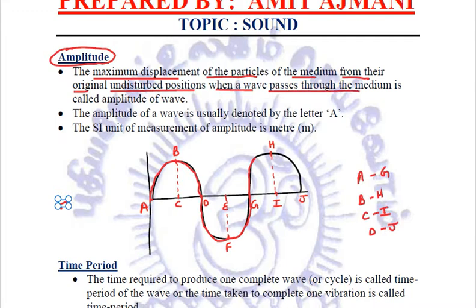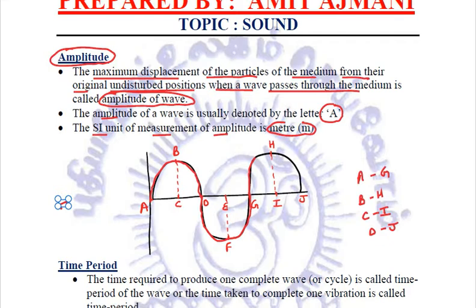So that maximum displacement is called the amplitude of the wave. And this amplitude is usually denoted by the capital letter A, and the SI unit of measurement of amplitude is also meter.